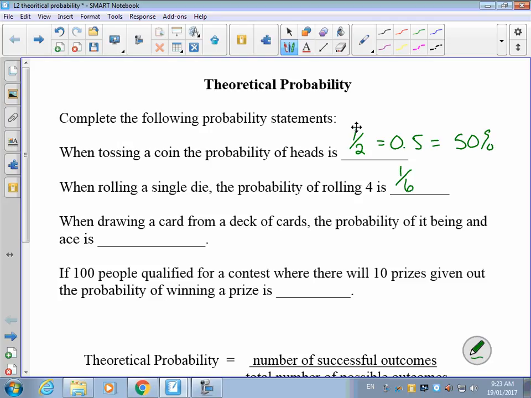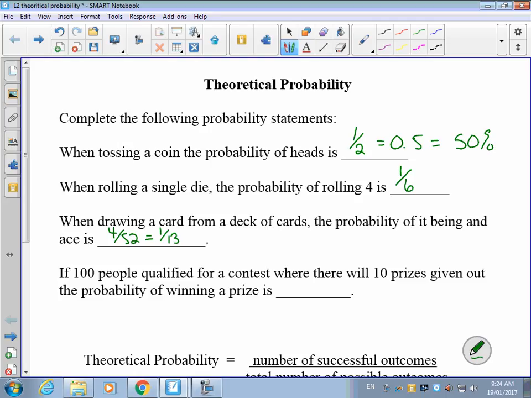When drawing a card from a deck of cards, the probability of it being an ace. Well, there's 4 aces in a deck, and there's 52 cards in a deck. So I would have a 4 out of 52 chance of drawing an ace. I could reduce that. They both divide by 4 to a 1 in 13 chance of drawing an ace, or I could change it to a decimal, change it to a percent.